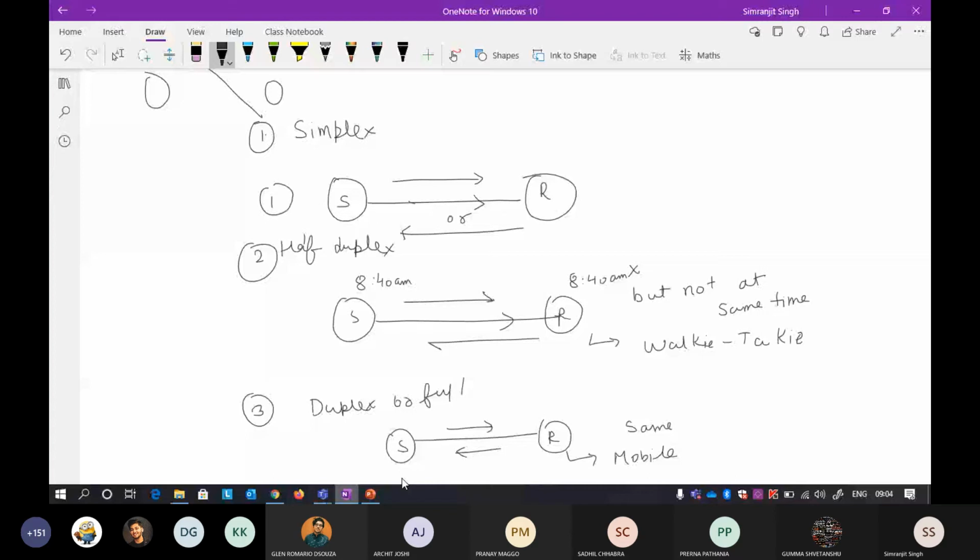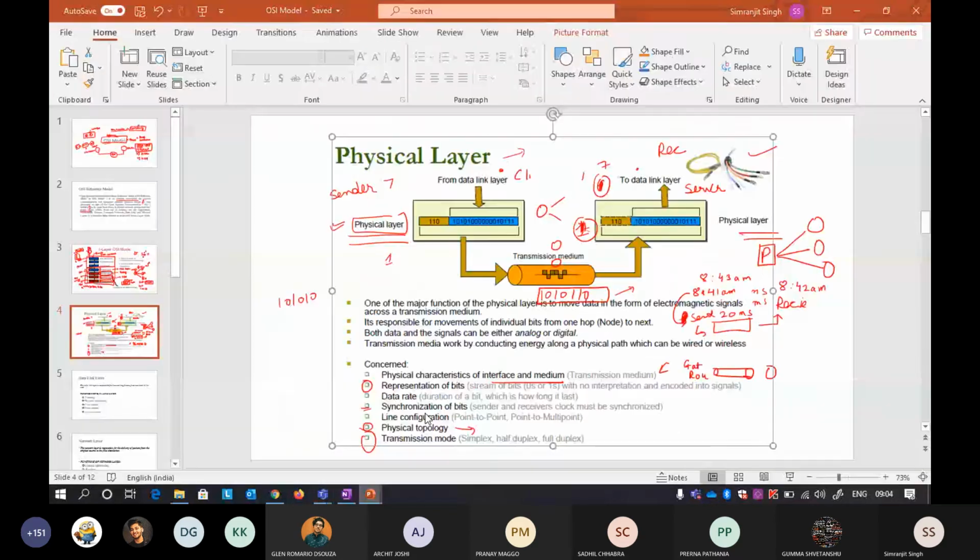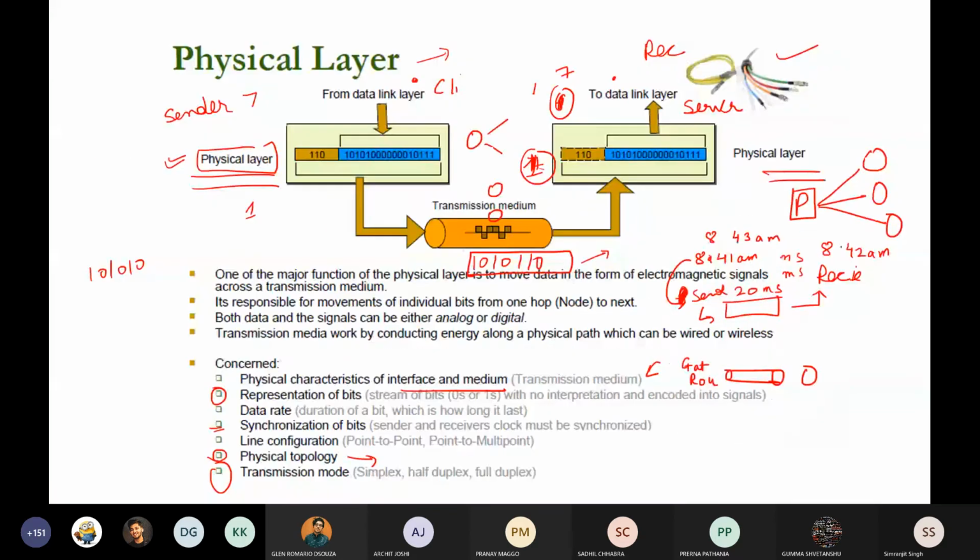Okay, so the transmission modes of the physical layer consist of three things: simplex, half duplex, and full duplex. It depends upon the physical equipment you are using. If you are using simple equipment that only supports simplex communication, you will only be able to send the message from sender to receiver. You will not be able to receive anything in return.